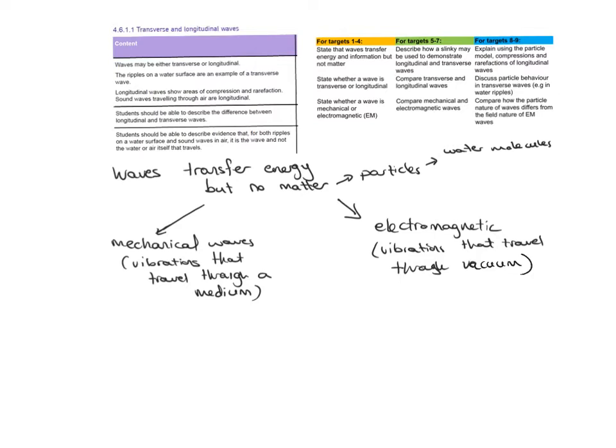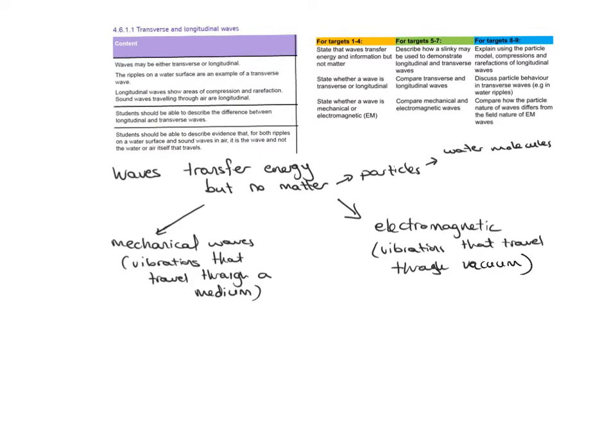Electromagnetic waves, on the other hand, travel through a vacuum because they're simply vibrations of electric and magnetic fields. They do not need any particles to travel through. They simply transfer energy and information without the need to travel through any particles. Examples include light waves, so what we see using our eyes. Radio waves, which we use a lot in communication.